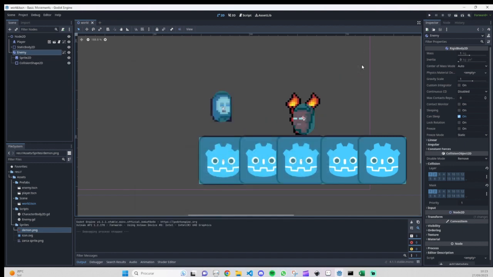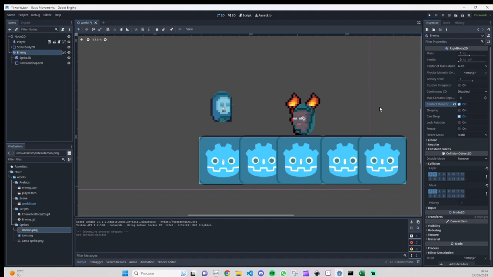Yes, okay, I'm missing something, and this is the contact monitor, because we need to have this enabled to be able to check for contact. Basically, the contact monitor will verify if the player touches the enemy.